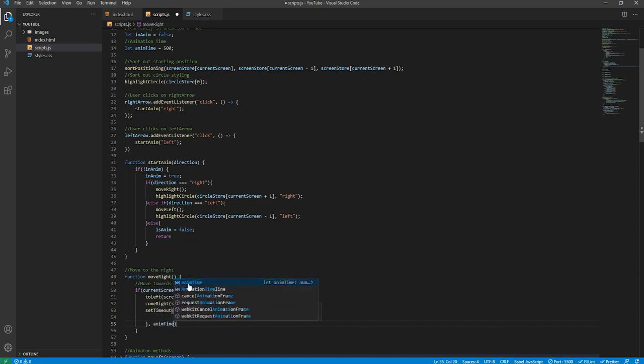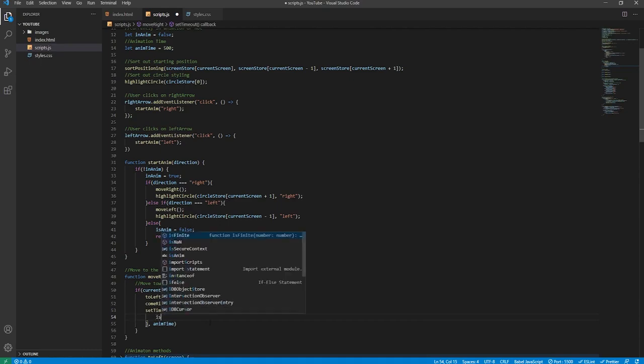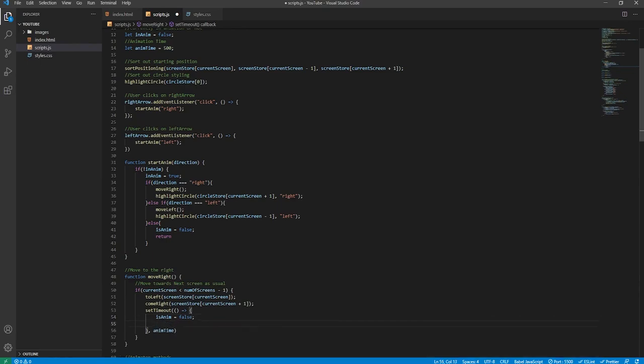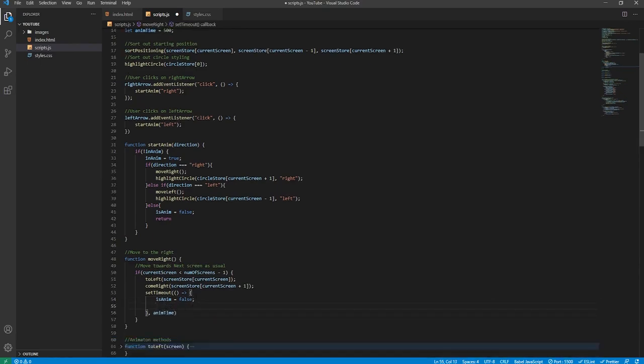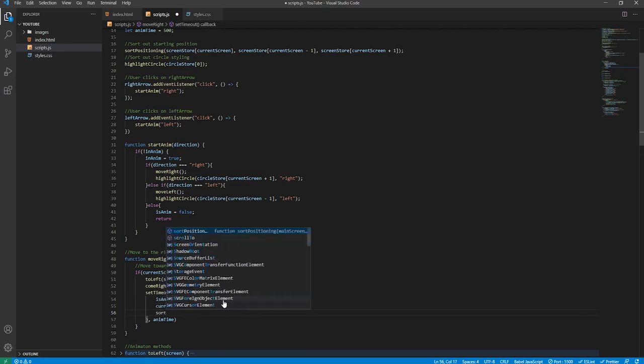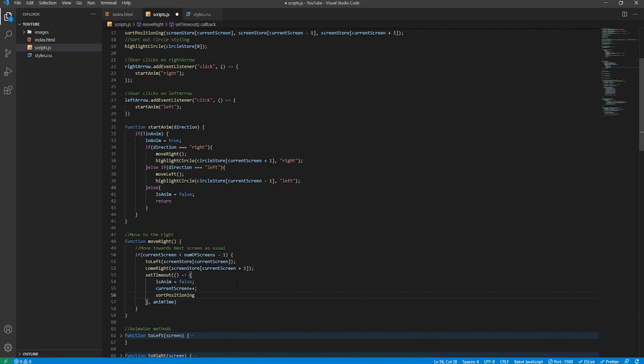This will be used a lot. It's very important that we then say isAnim equals false, because when this is called all the animations have finished. The animTime timeout delay will increment the current screen, because we've now changed screens thanks to the animation, so now the current screen will be 1. And then to sort out the positioning, we'll call the sortPositioning function.